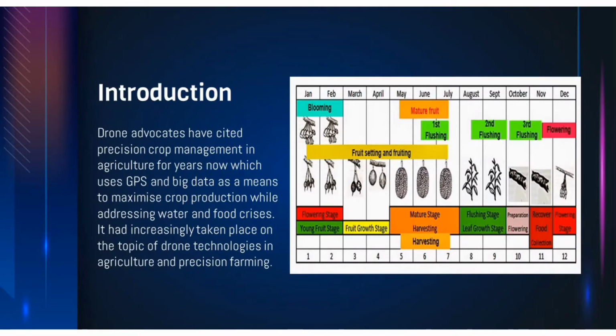Introduction. Drone advocates have cited precious crop management in agriculture for years now, which use GPS and big data as a means to maximize crop production while addressing water and food crisis. It had increasingly taken place on the topic of drone technology in agriculture and precision farming. There are too many advances in precision agriculture in the period to increase crop productivity.